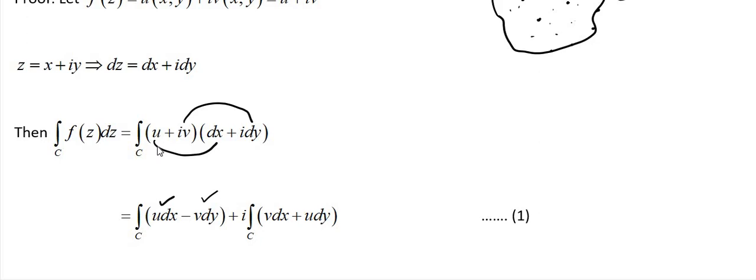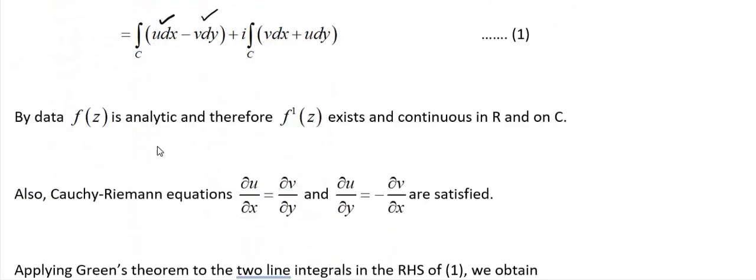Next, the imaginary part: v dx plus u dy. Because these two terms contain i as common, I have taken i outside. For the real part one integration, for the imaginary part I am putting one integration. Considering this as equation 1.